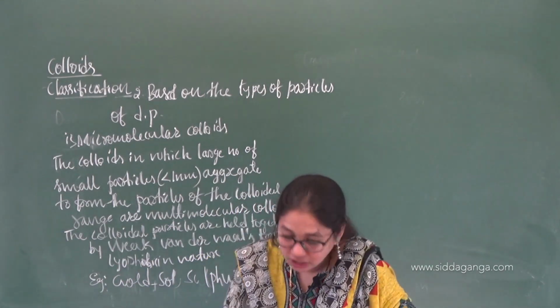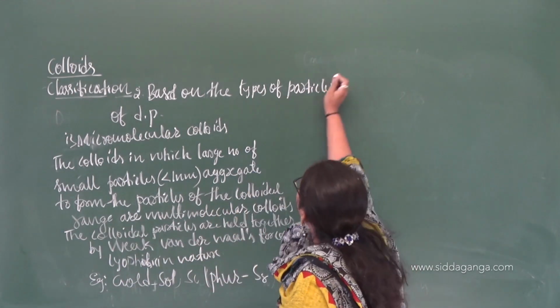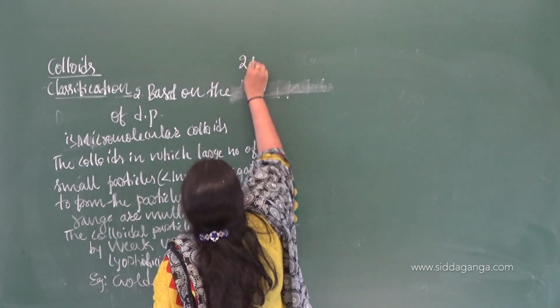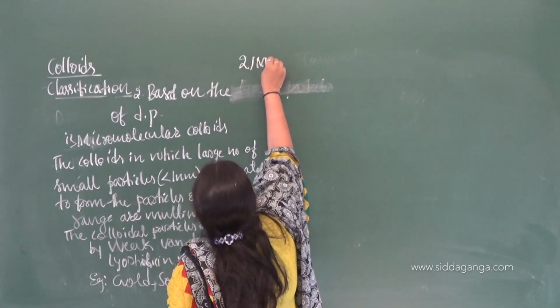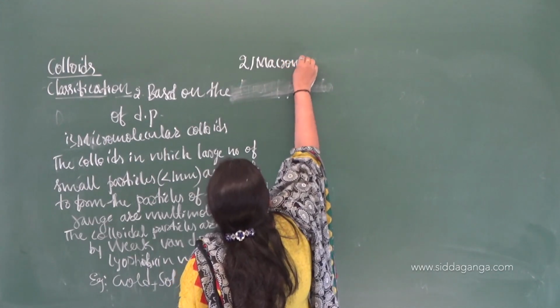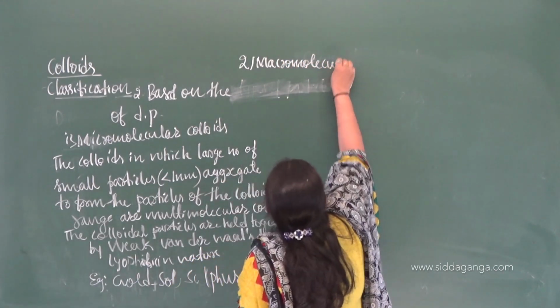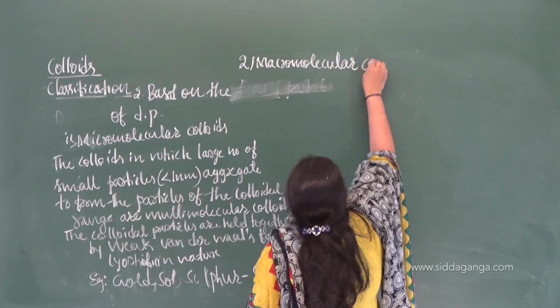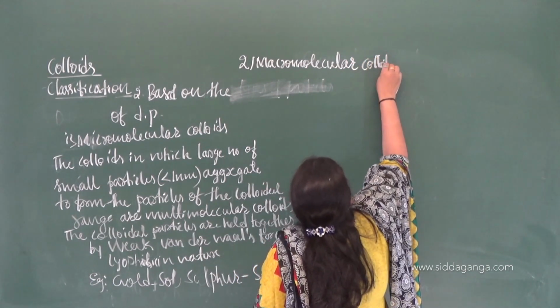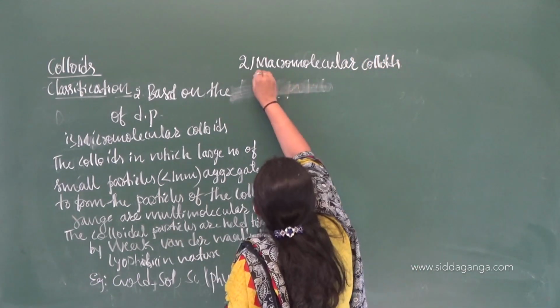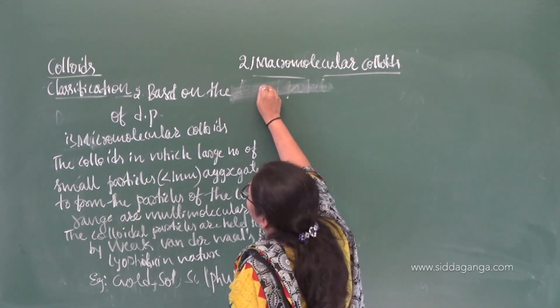So if you move on to the next one, that is the second category, macromolecular colloids. Same way, the same definition.